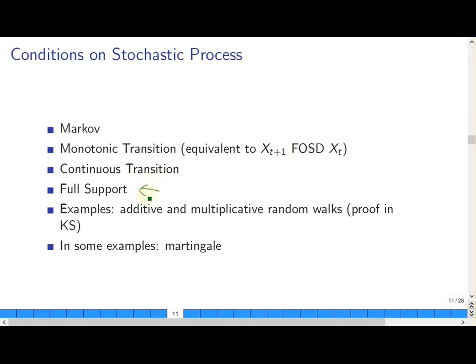And two examples of the thing that satisfies all those will be additive and multiplicative random walks, and the proof is given in a paper by Cruz and Strack. In some of the examples, I will assume the stochastic process martingale as well.